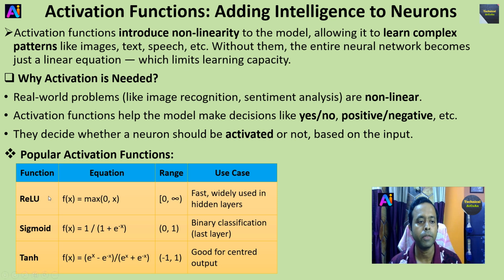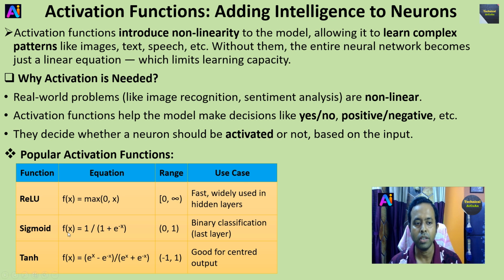There are three different activation functions which are very popular. One is ReLU, another is Sigmoid, another is Tanh. So the equations are like this. For ReLU, the function is f(x) = max(0, x). The range starts from 0 but has no specific end, right? The use case: widely used in hidden layers.